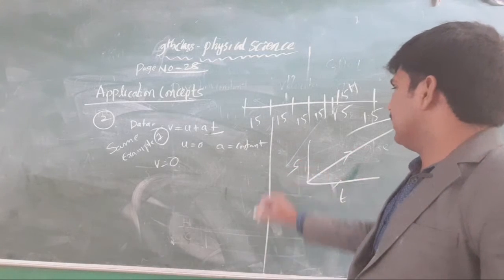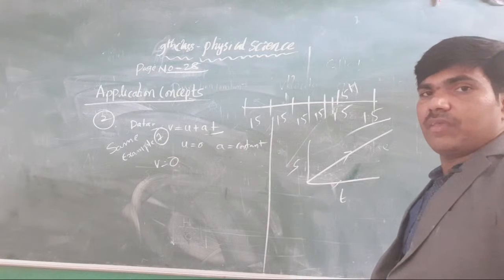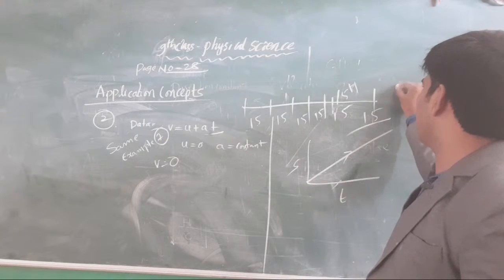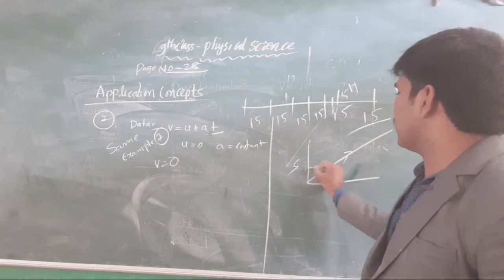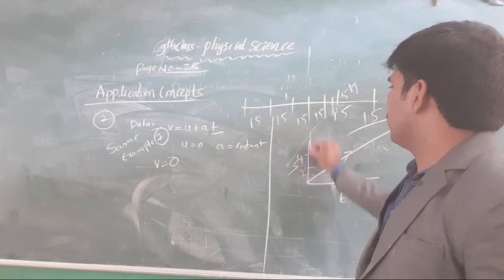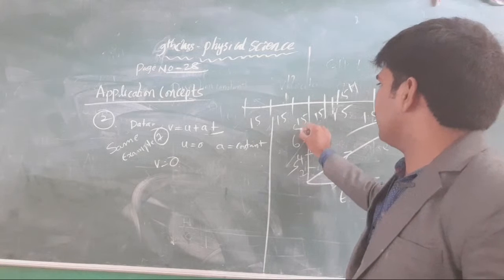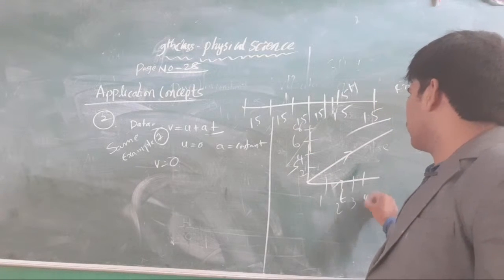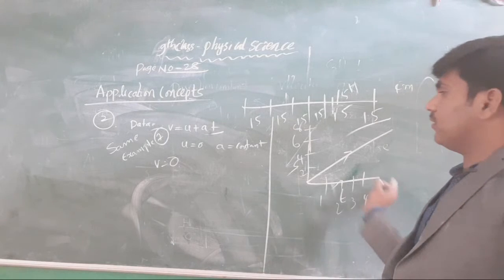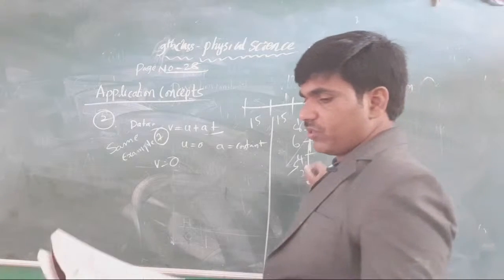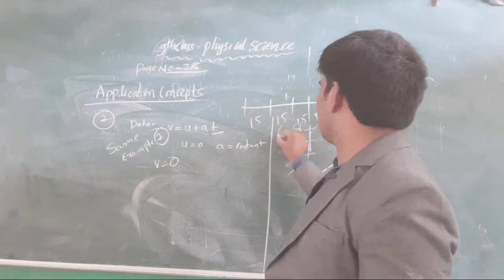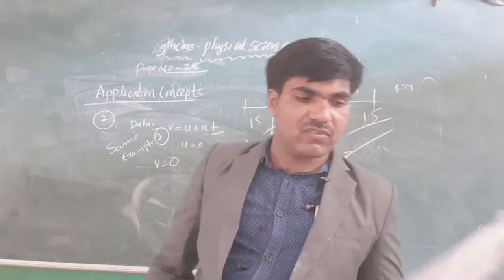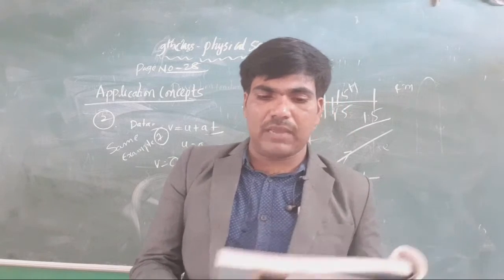It is time, and this is distance or displacement here, like 2, 4, 6, 8 meters, at 1 second, second second, third second, fourth second. Like that we get it. That answer is for question number four. Okay, clear?